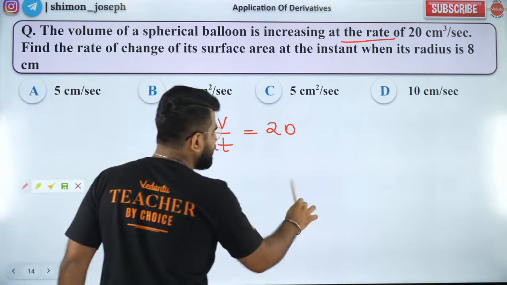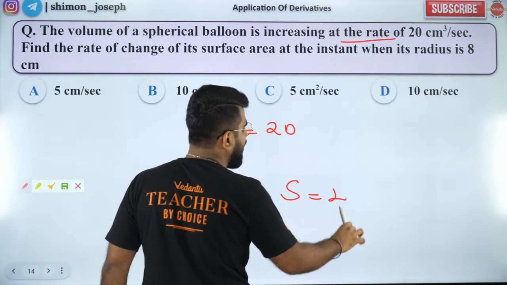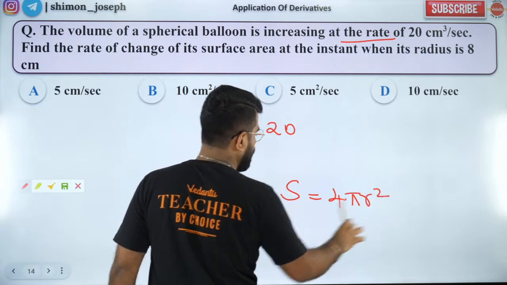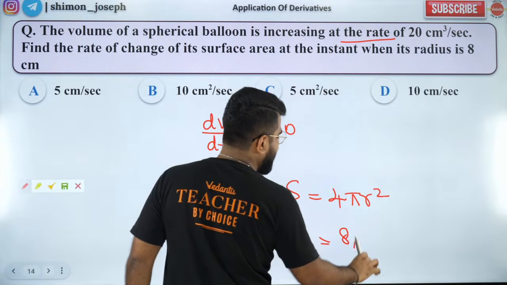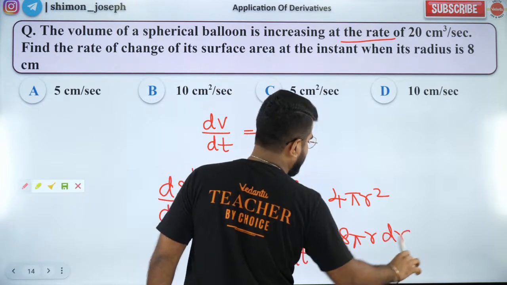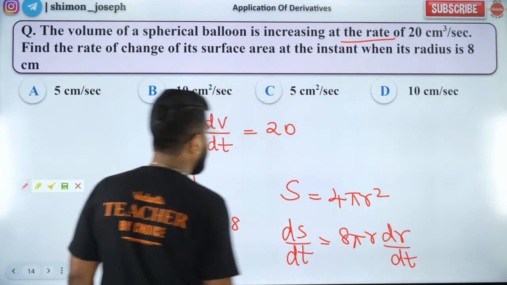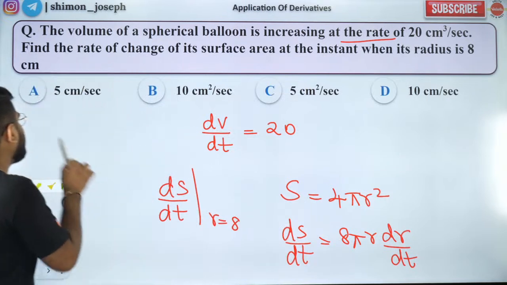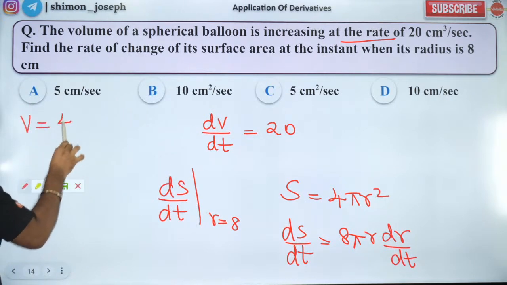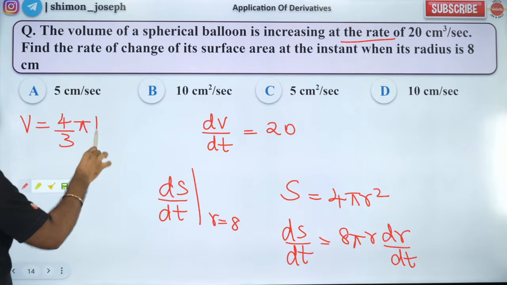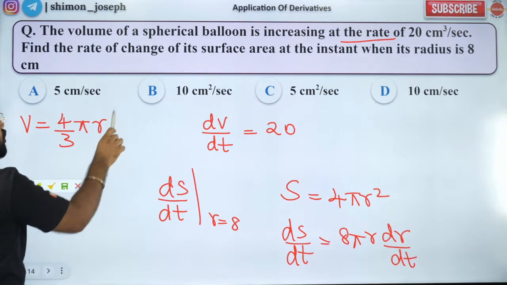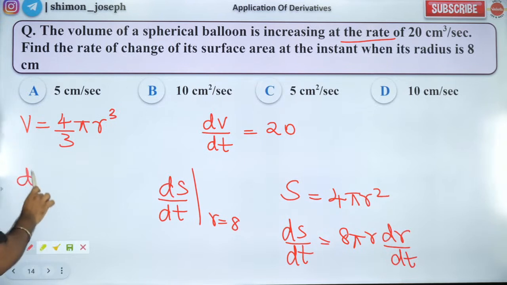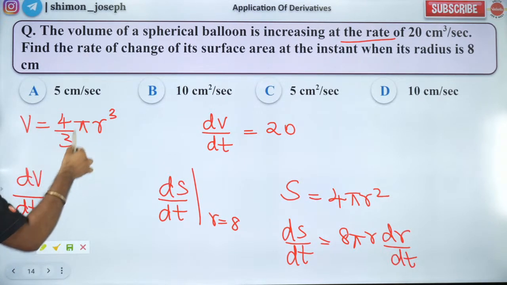Okay. So what is surface area for a sphere? 4 pi r square. So what is dS by dt? dS by dt is 8 pi r dr by dt. Okay. Now what is dV by dt? Volume of a sphere is 4 by 3 pi r cube. So if volume of a sphere is 4 by 3 pi r cube, then dV by dt is the derivative of this with respect to time.